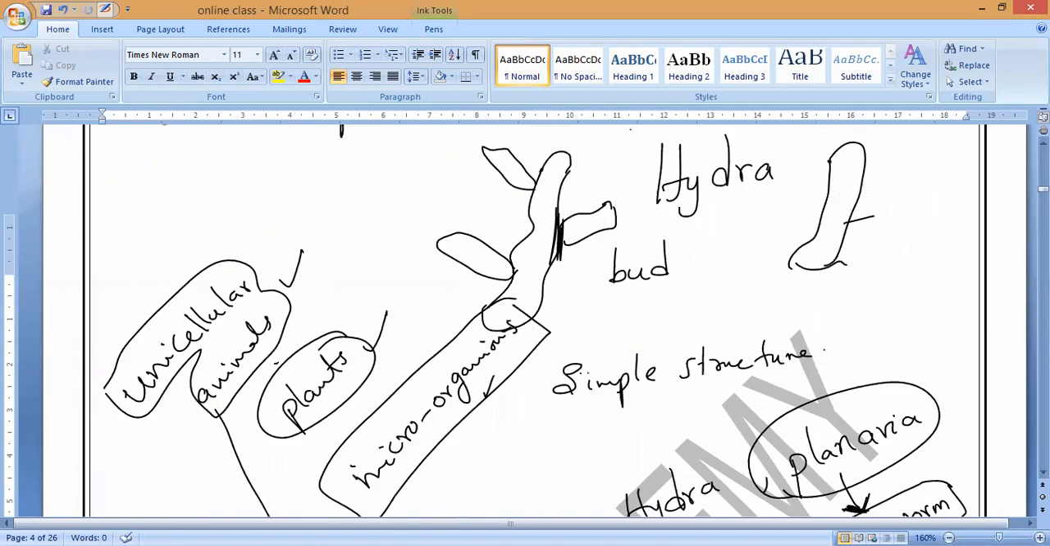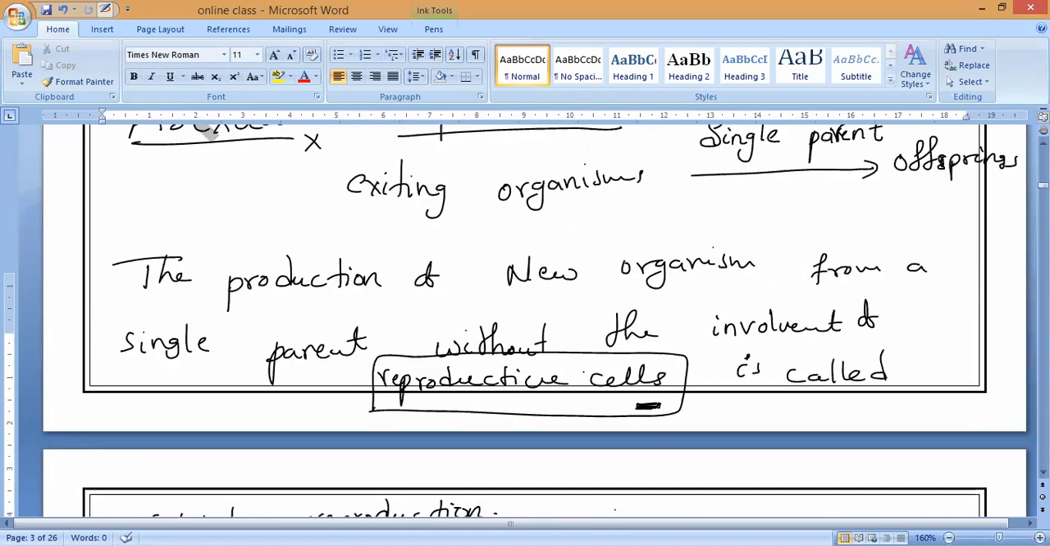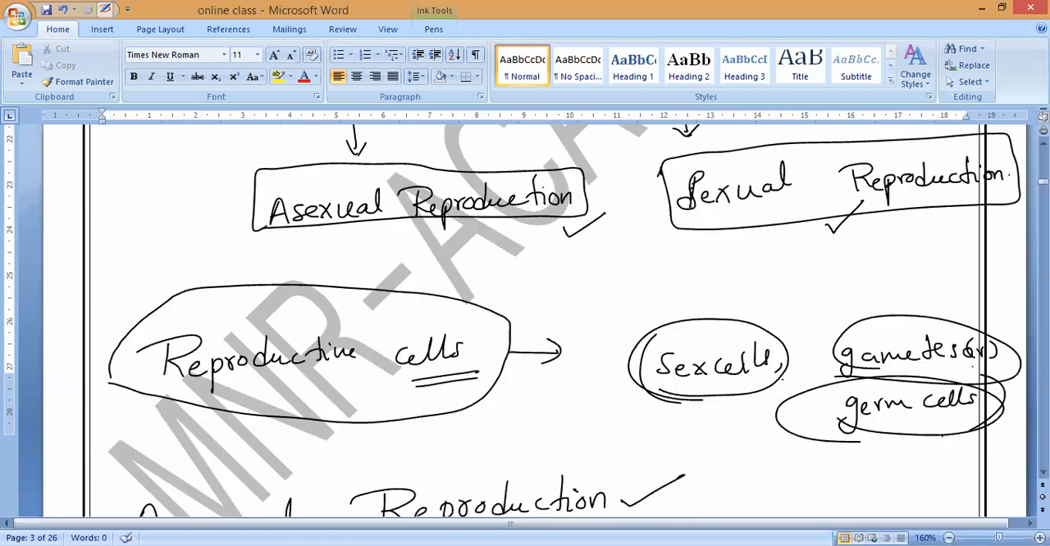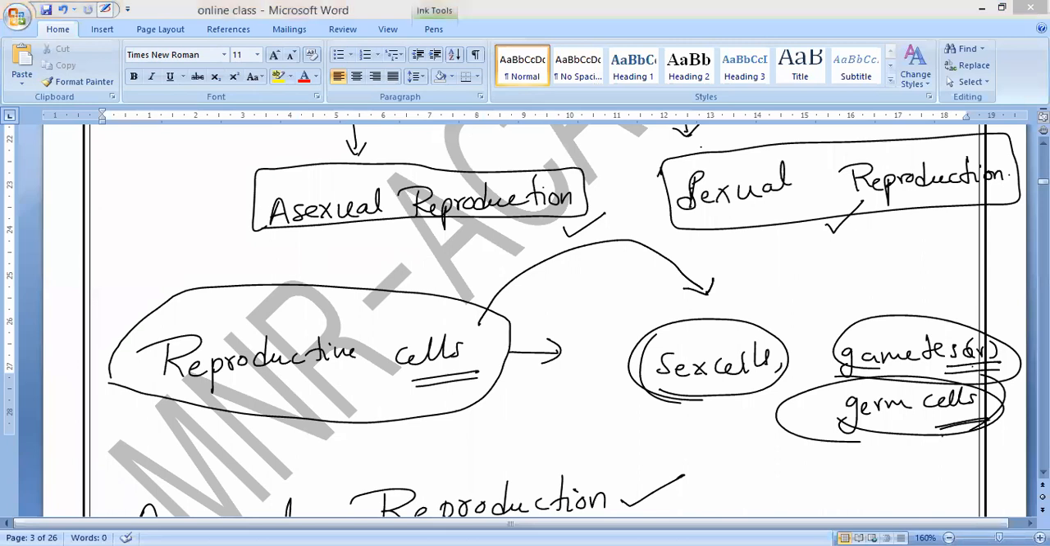What is the meaning of asexual reproduction? They will produce new organisms from a single parent without the involvement of reproductive cells. That is what we used to say, asexual reproduction. What is the meaning of reproductive cells, guys? In place of reproductive cells, we can use sex cells, or we can say gametes. So this is asexual reproduction.